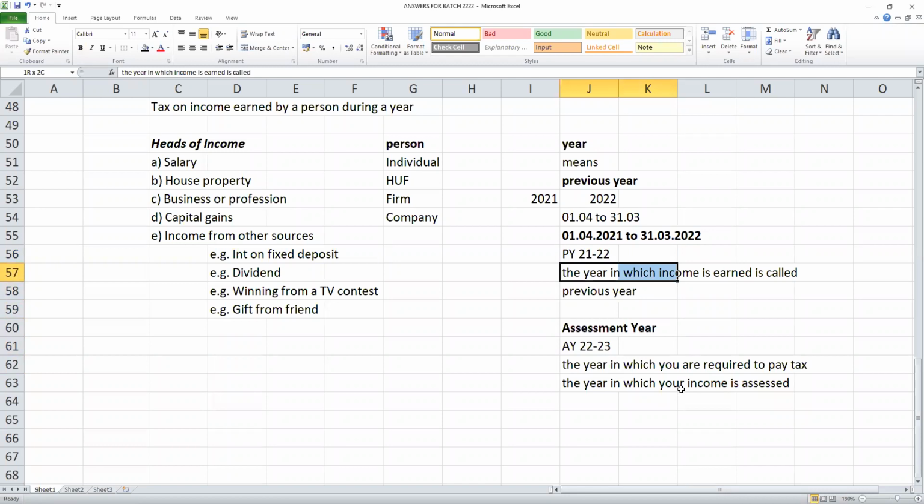So the year in which you earn income is called the previous year. Now, we are still in January 2022. Today is 29th of January 2022. It is not over yet; it ends by 31st March. And by the time you write your examination, whether it is June or November for CS students, or December for CMA students, this is the year. Same for both attempts, June and December: the same assessment year and previous year.